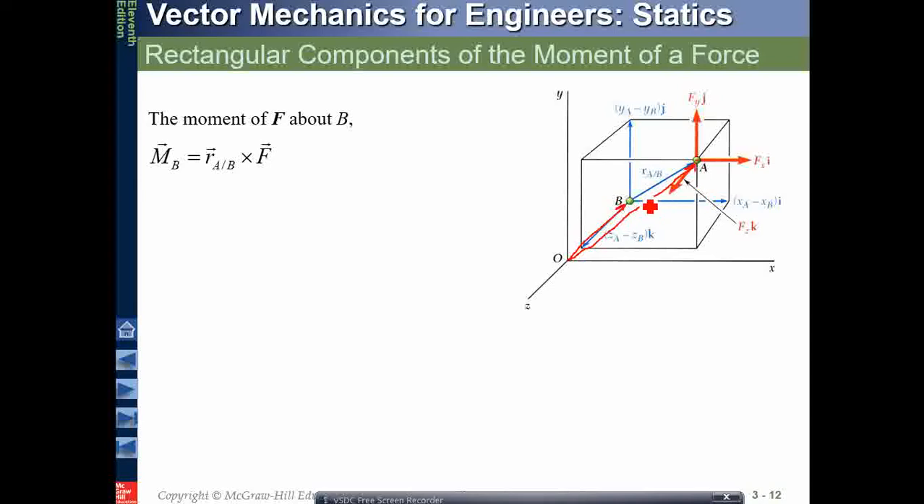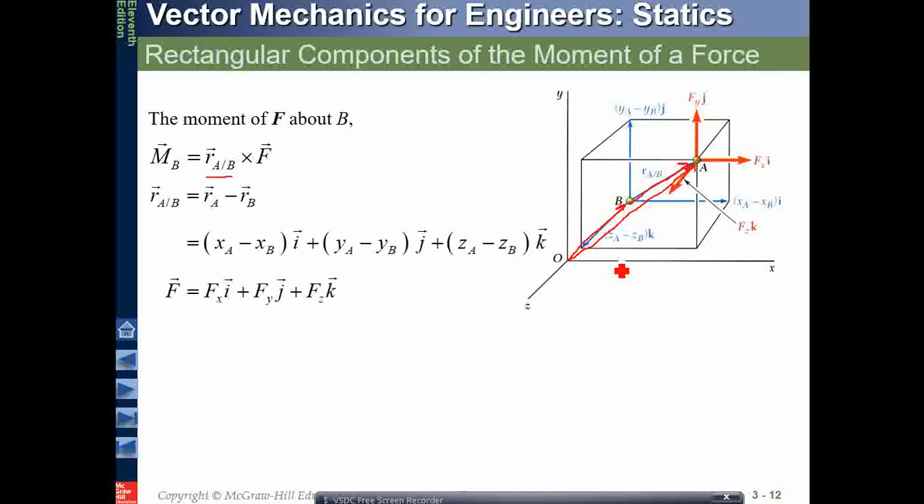So the difference between the two vectors will be RAB. So RAB is from this coordinate, or a moving coordinate, to the point of application of force. What will be the moment in that case? So we require the difference of these two actually. Okay, so let's see how this is calculated.